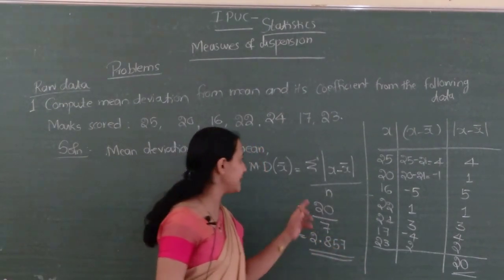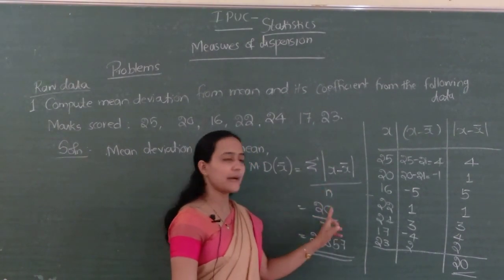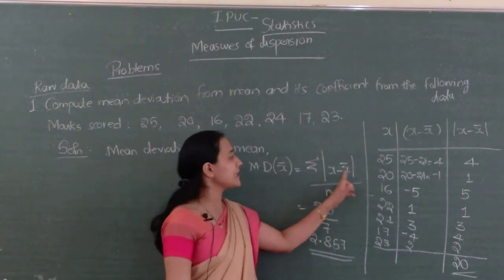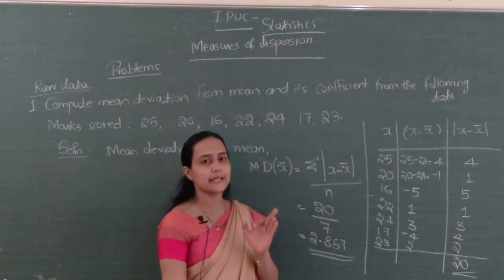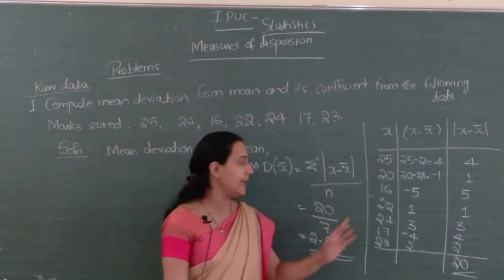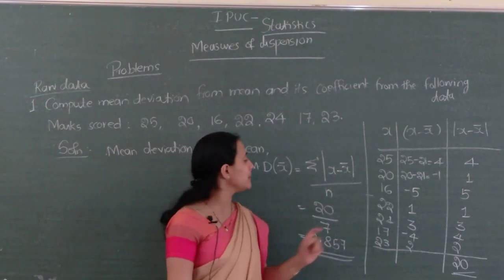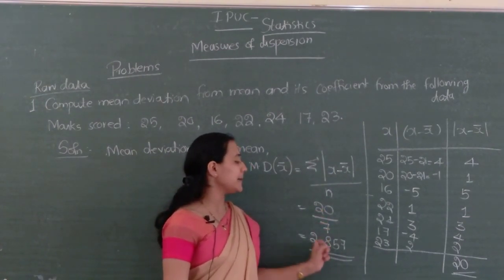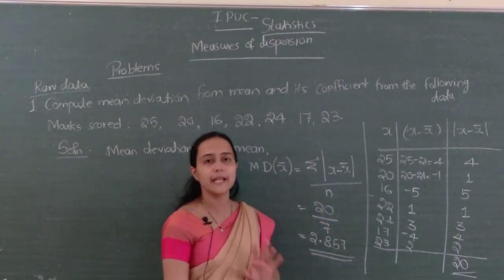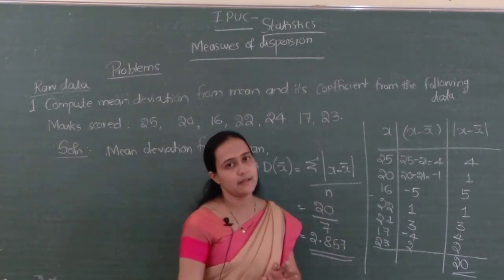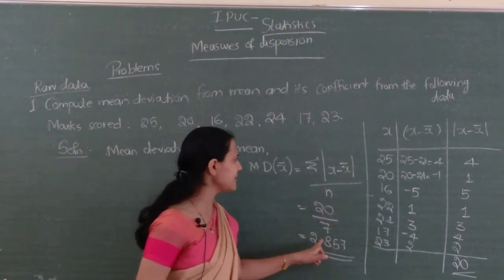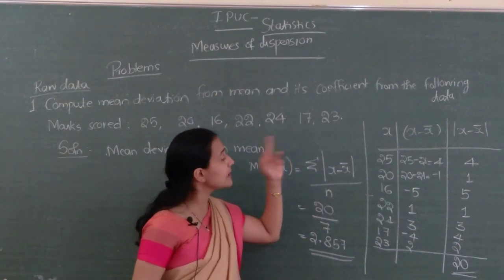Hope this much is clear. Sigma mod x minus x bar divided by n. Sigma mod x minus x bar means the mod x minus x bar column's total, divided by n, where small n denotes the number of observations. So it is 20 divided by 7. It is 2.857. Correct na?